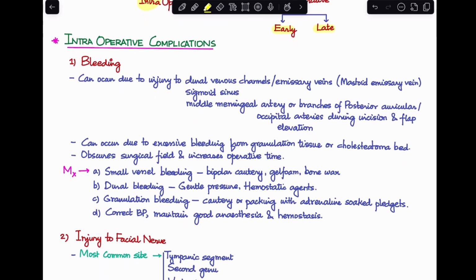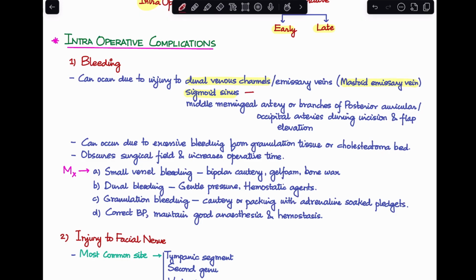So, the most common one over here is bleeding. Now, bleeding can happen during any surgery, but at what point do we call that a complication in case of mastoidectomy? And why does bleeding happen over here? So there are multiple reasons. First of all, it can happen because of injury to multiple different structures. Like, for example, there could be injury to the mastoid emissary vein or dural venous channels or sigmoid sinus.